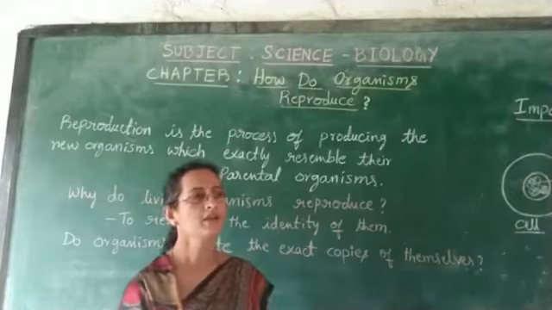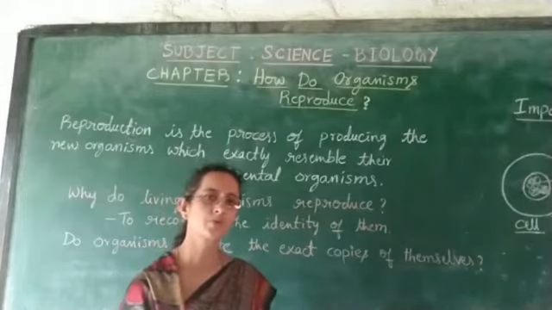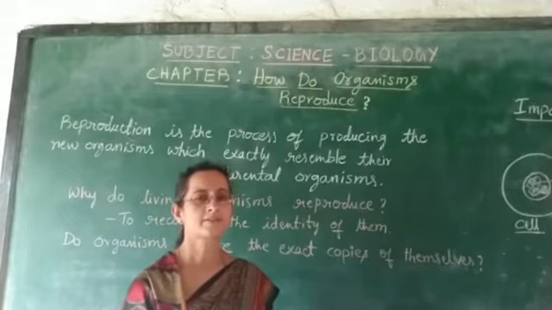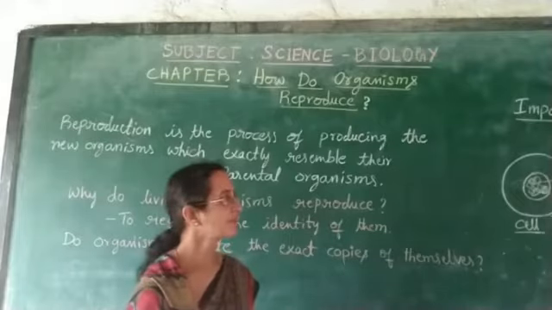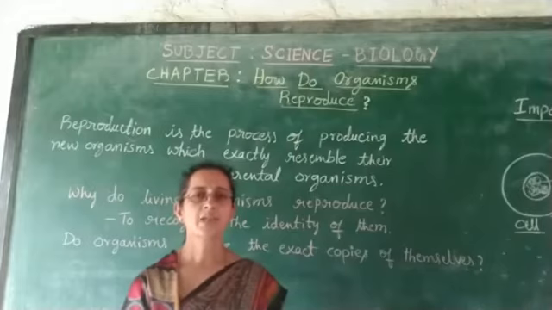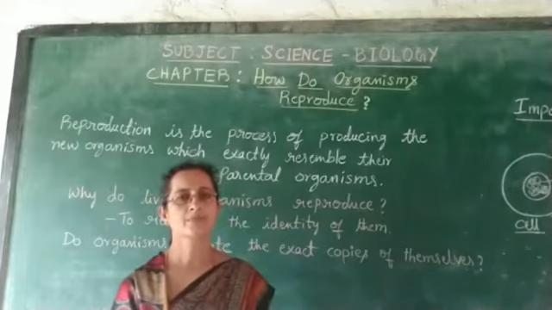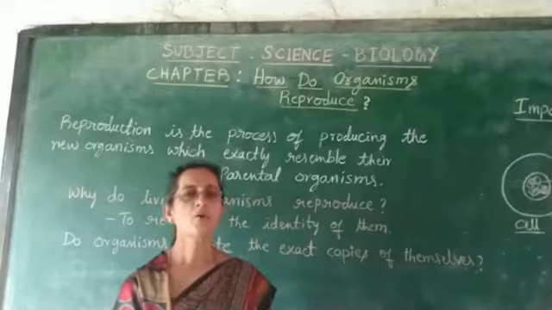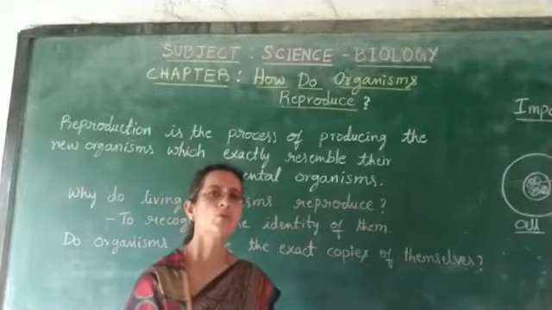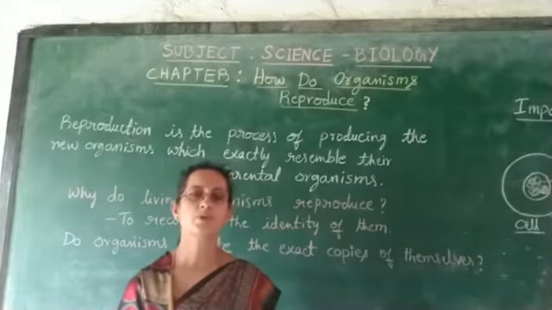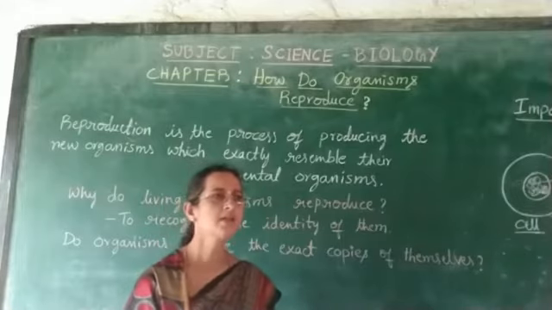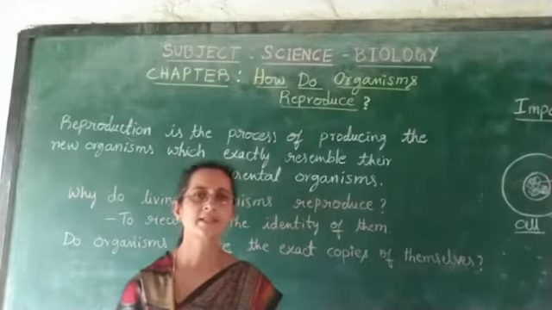So before learning how the organisms reproduce, we have to think about certain basic factors, the basic concepts. After learning those, we can study the methods of reproduction in detail. Before knowing how organisms reproduce, it is essential to think why any organism has to reproduce. See, an organism has to reproduce because it has to carry on its next generation.